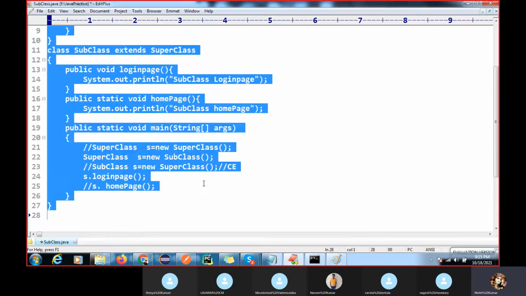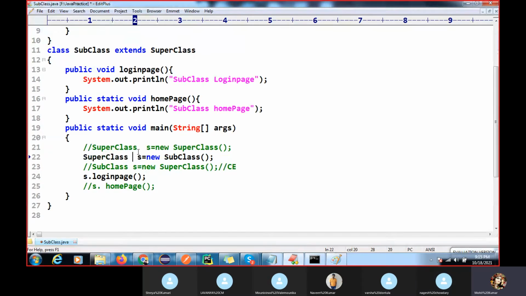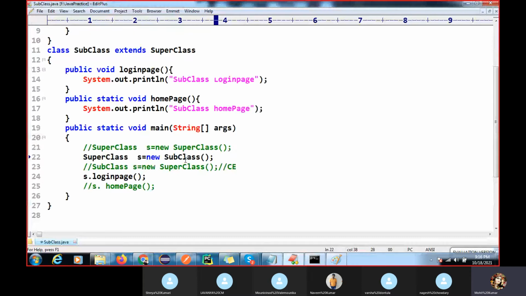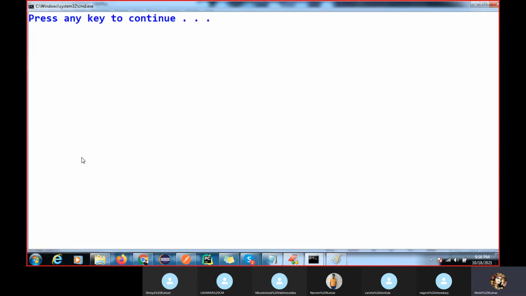So if I ask which class method will execute, then you can check which object you are holding, which type of object class you are holding, right? So that class method will execute. You can say now it will execute the subclass, right? If I hold a superclass type object, then you can see now the superclass will execute.